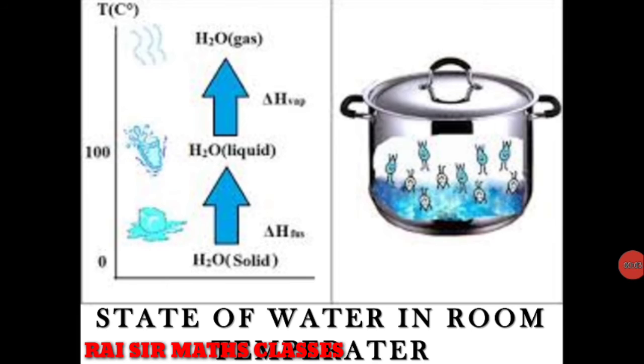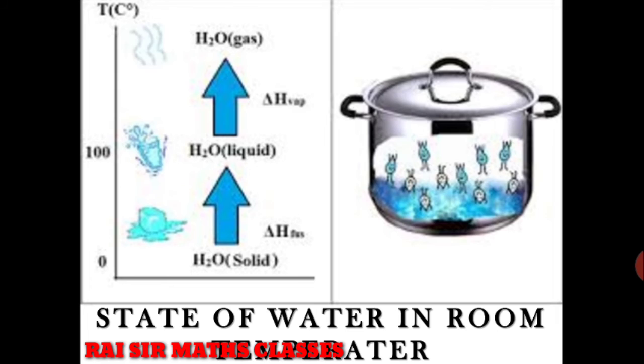Now we are going to learn about the state of water or any metal at room temperature. Let's see in the diagram: if we have water in a utensil, it is in liquid form. If we apply heat to it, it is converted into gas, but its elements do not change, it becomes H2O gas.